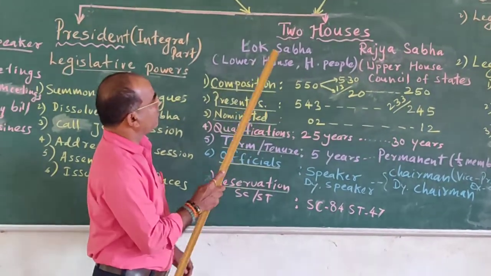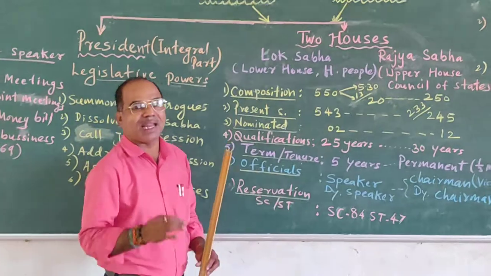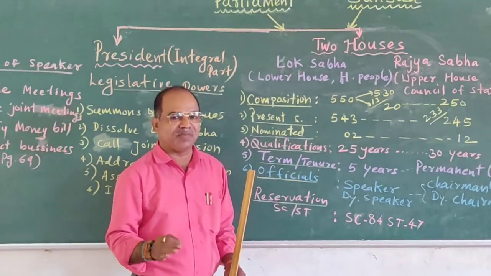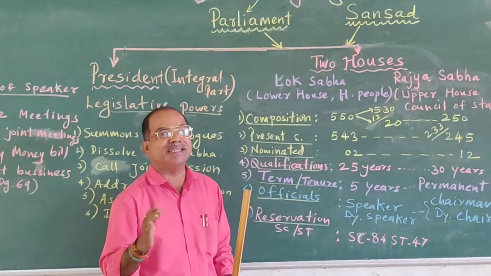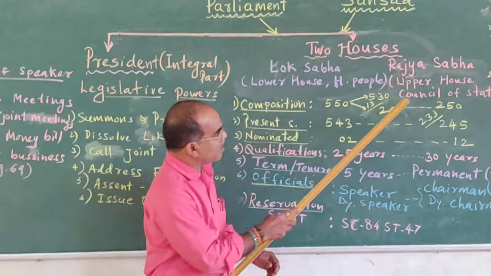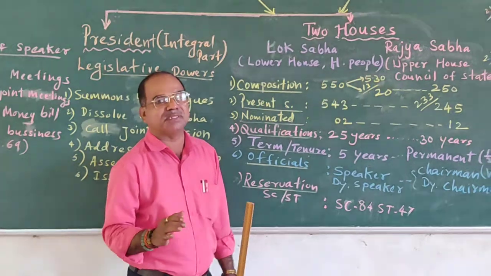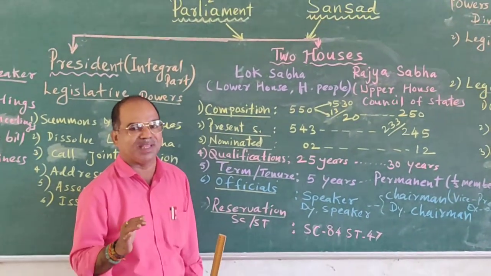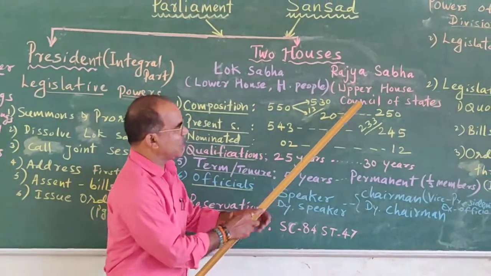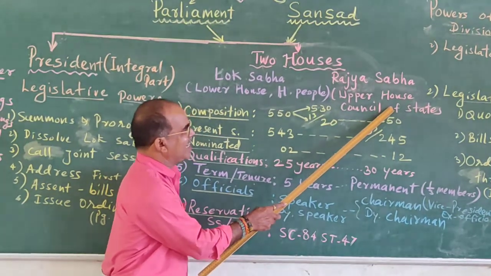Why is it called direct? Because the members of Lok Sabha are elected by the citizens of India who have completed 18 years and above, whereas members of Rajya Sabha are elected by the elected members of the State Legislative Assembly, Vidhan Sabha, and that's why it is called the Council of State, and here the election is indirect.